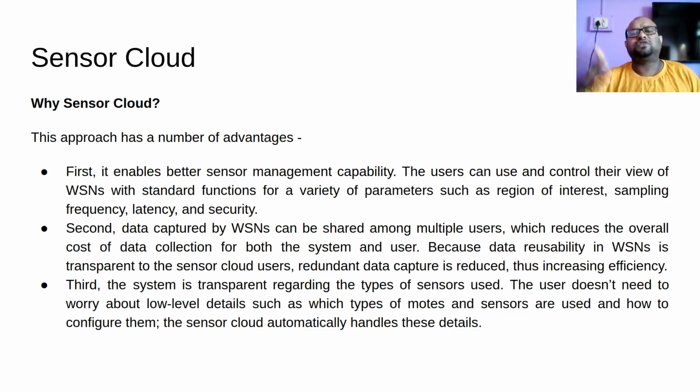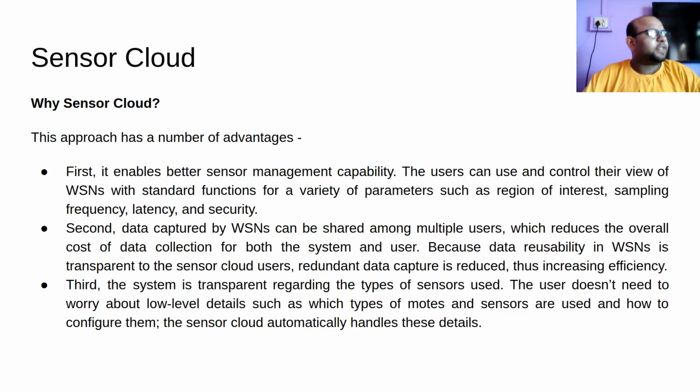So this reduces redundancy. Because of this decrease in redundancy, the overall efficiency increases. This is a good thing.